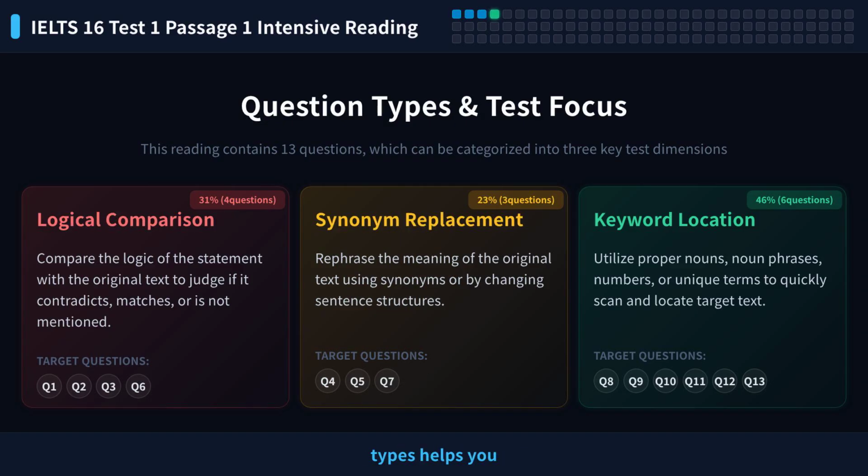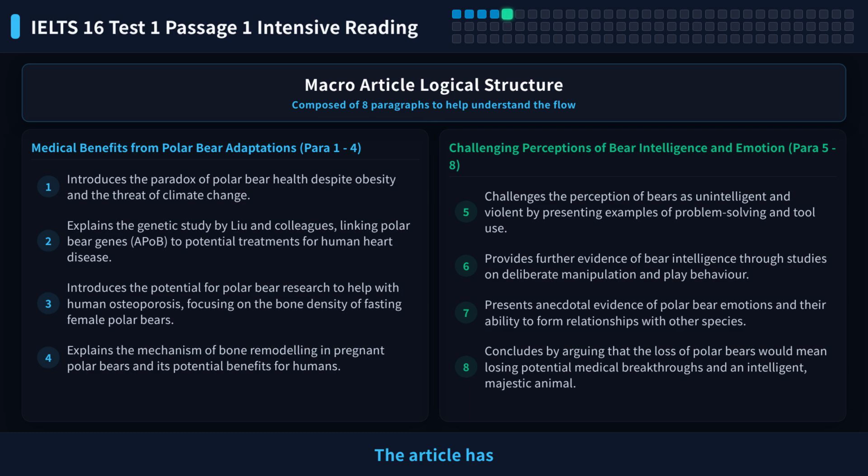Understanding these types helps you find answers faster. Synonym replacement tests vocabulary, logic comparison tests understanding. The article has 8 paragraphs. It is a typical scientific exposition.